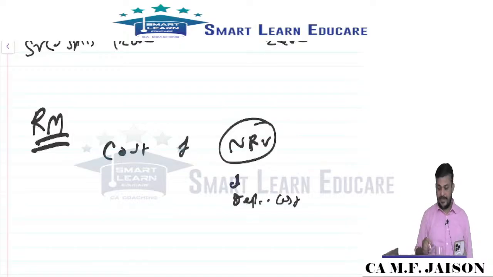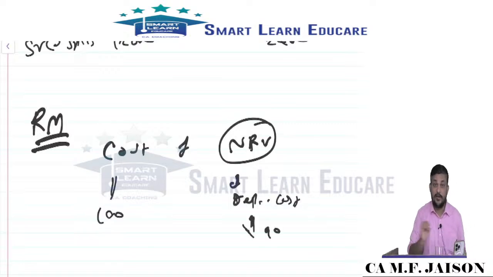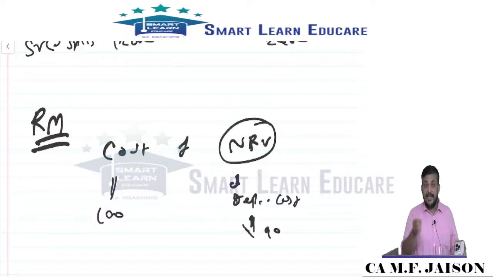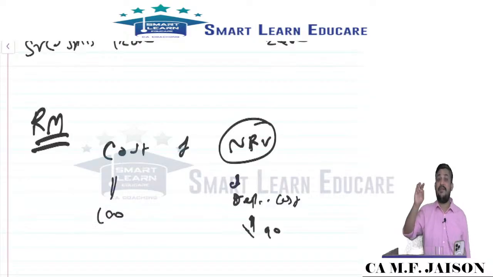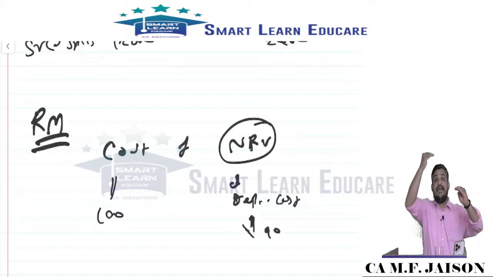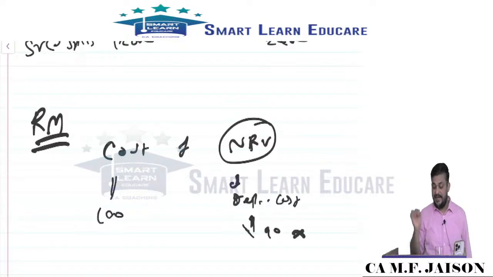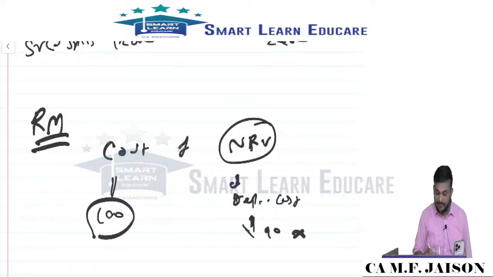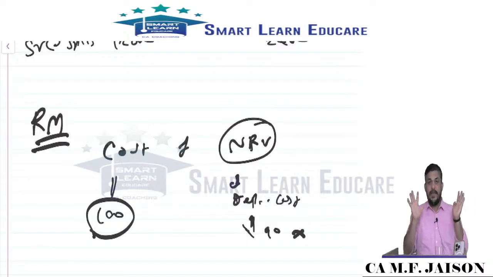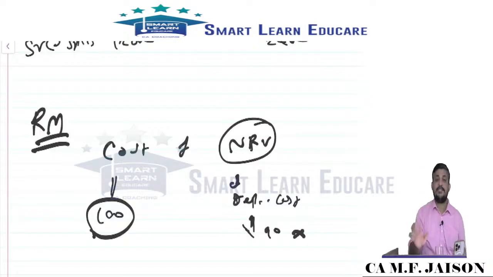Suppose cost is 100 and replacement cost is 90, technically we will take whichever is lower. But the standard says that if the finished goods NRV is equal to or greater than the cost of finished goods, then there is no need for valuing raw material at NRV. It is always valued at cost. The rule we conveyed in classroom: raw material is always valued at cost.